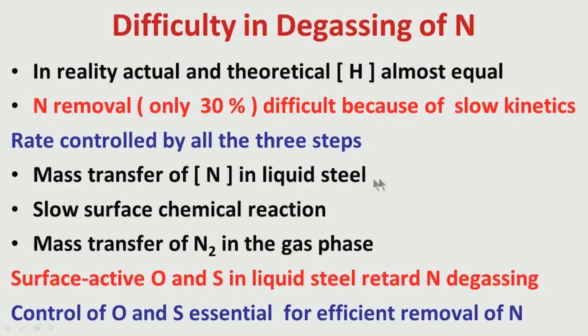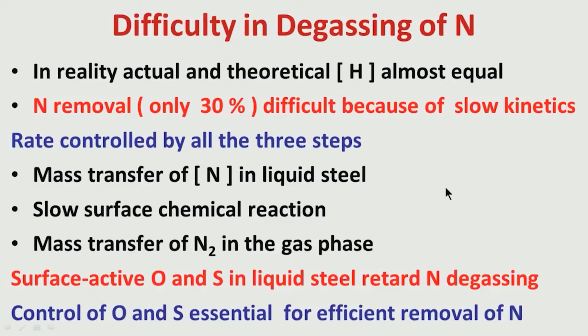So, mass transfer of hydrogen gas in the gas phase is also faster, but nitrogen has relatively slower diffusion. So, mass transfer of nitrogen is relatively slower compared to hydrogen. Mass transfer of nitrogen in liquid steel is slower, and mass transfer of nitrogen in gas also is slower. Moreover, the reaction from nitrogen atom to nitrogen gas at the interface is also slow because of the presence of oxygen and sulfur. We know that oxygen and sulfur are surface active.